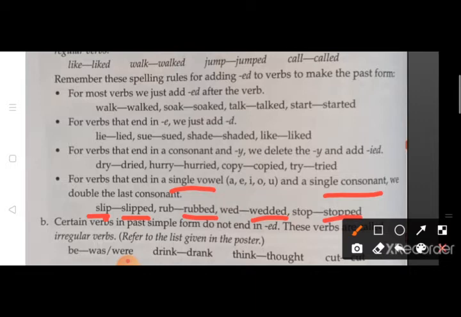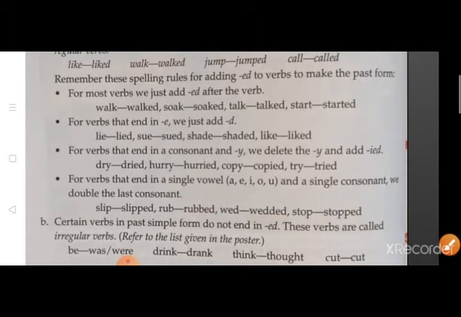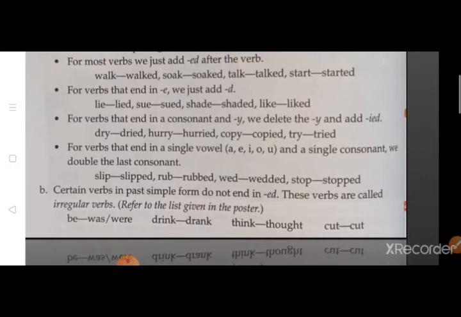And when you see the third rule where it says consonant and Y, when the last letter is Y और उसके पहले का letter अगर consonant होता है, then only we have to change Y into IED. अगर last letter Y है और उसके पहले वाला letter vowel है जैसे कि play, तो वहाँ पर हम IED नहीं करेंगे, we just have to add ED over there. Means play का हो जाएगा played. Okay? Now let's move on to irregular verbs.